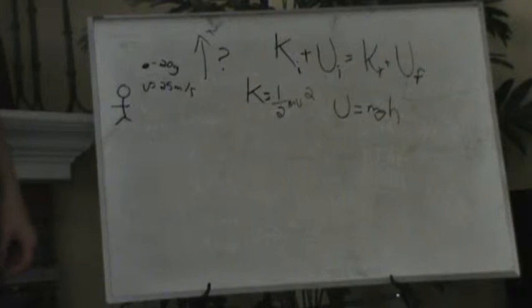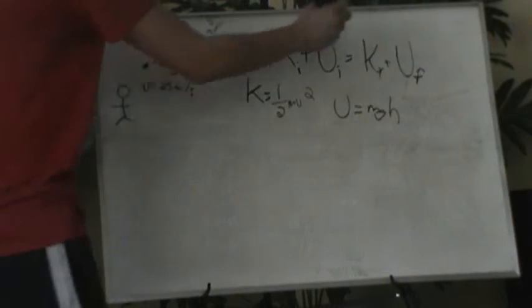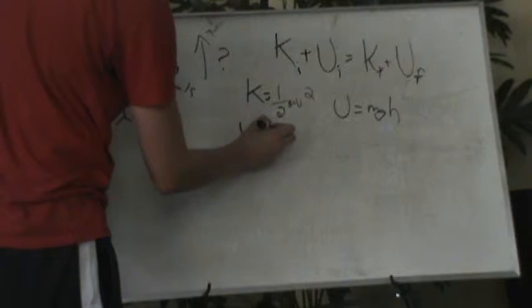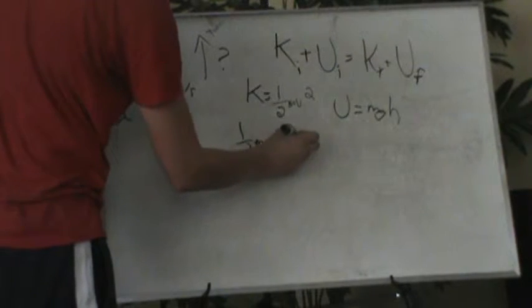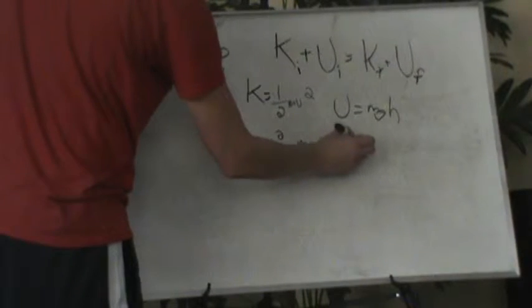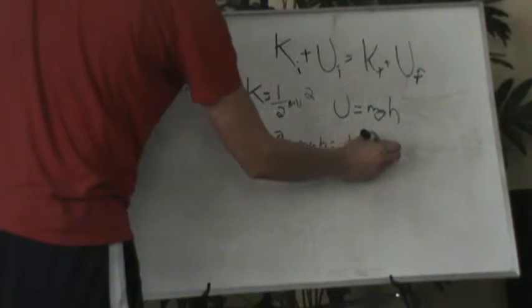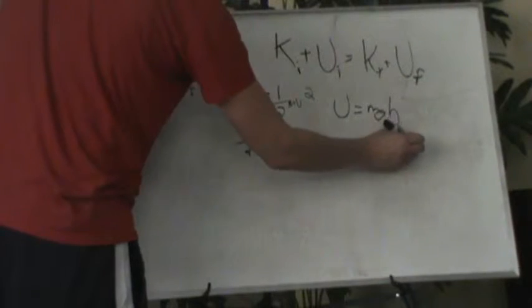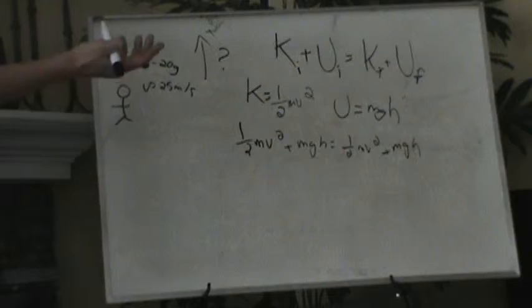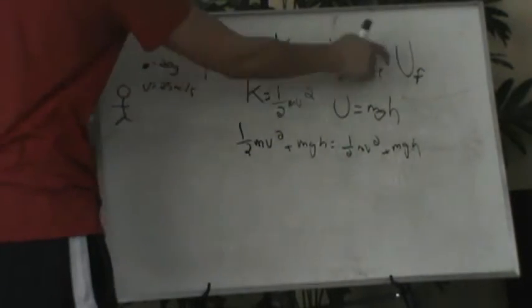So with this, we can rewrite this as half mv squared plus mgh is equal to half mv squared plus mgh. We might think, well, wait, can they just cancel out and it's zero? Well, this is where the i and the f come in.